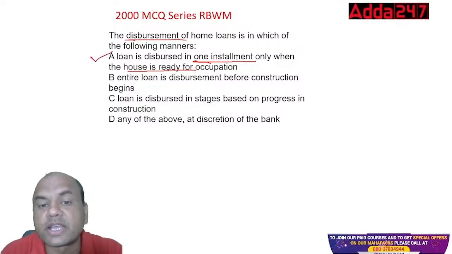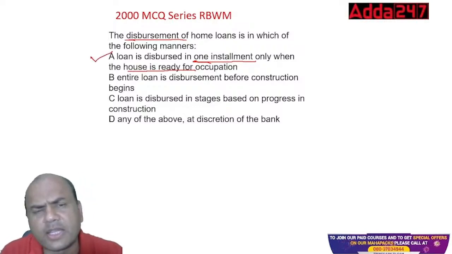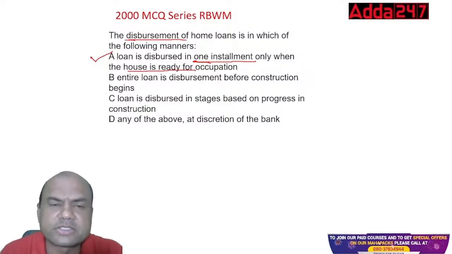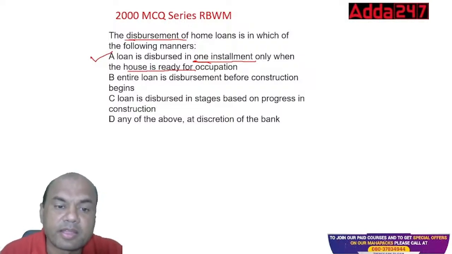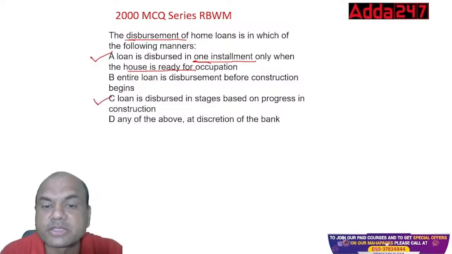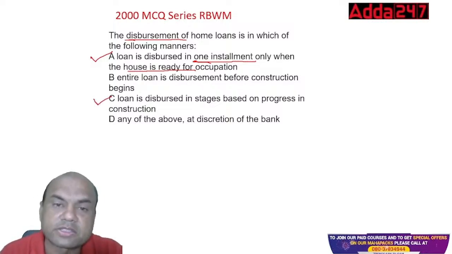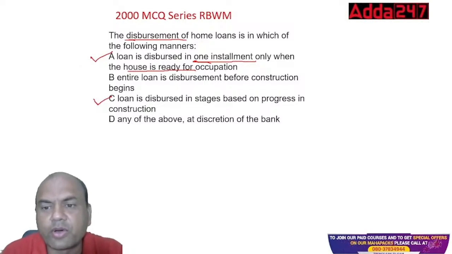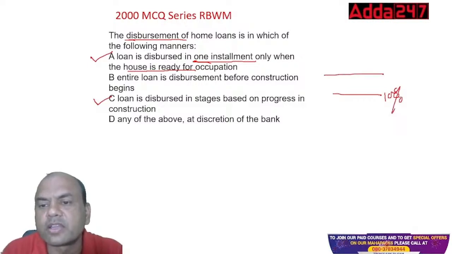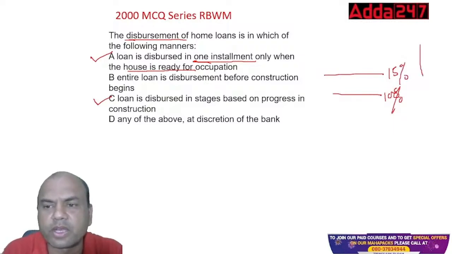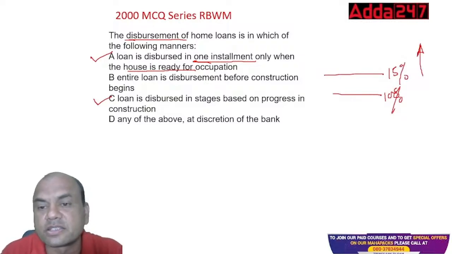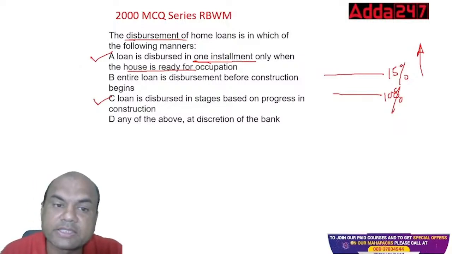Because if it is a second hand flat or ready for occupation and I come to you, you'll give it in a single installment only. So this C is also correct. The loan is disbursed in stages based on the progress of the construction, right? For plinth level, 10%. Then walls, first floor is done, again 15%, right? Second floor is done, again, and so on and so forth. So this is known as construction payment at the stages of construction. So A and C are correct.